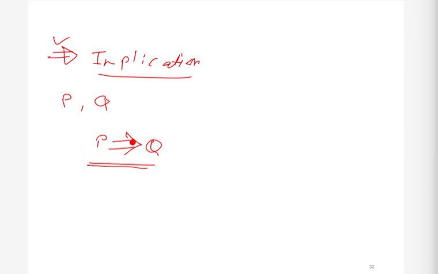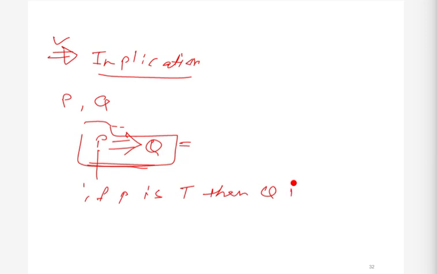Similarly, we can think about the truth table for this operation: when is it true? What does this statement say? This statement says that if p is true, then q is true. Just like we wrote p and q in English, how can we translate this? We can translate it using p and q: p is true and q is true.